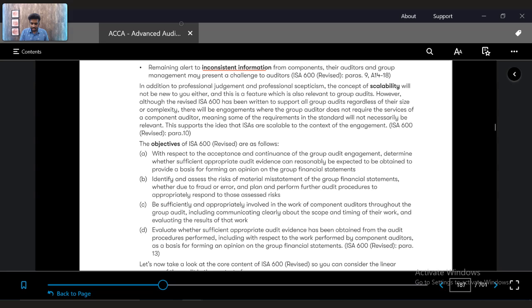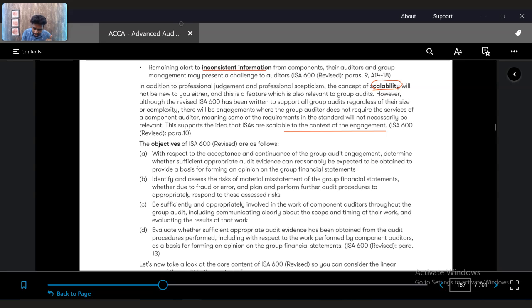So you need to understand that this particular ISA 600 would affect the scalability of the audit, which means the transactions which are occurring at the component are scalable to the context of the engagement, right? So this particular ISA has focused on the scalability, and they have laid down the objectives of the auditor.